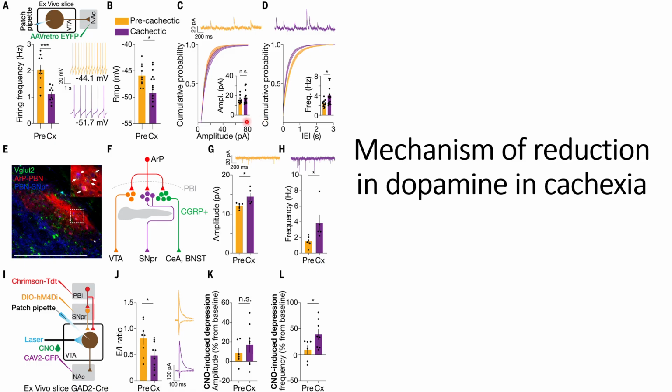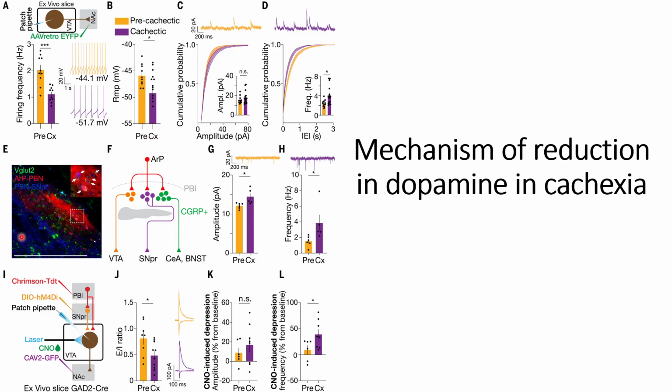And thereafter they did some literature studies and were able to find out that before these cachexia conditions affect the dopamine, there is a GABA pathway that can also get disrupted in the cachexia conditions. So the hypothesis is that it's the GABA receptors that are creating a suppression in the dopamine.